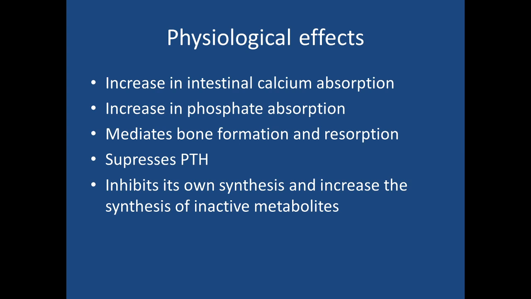What are the dietary sources from where we can get this vitamin D? Vitamin D is found in abundance in fish liver oil, in egg yolk, and in some plants. There are two forms of vitamin D, D3 and D2. Vitamin D3 is known as cholecalciferol and vitamin D2 is known as ergocalciferol. Vitamin D2 is found in the plants, while vitamin D3 is synthesized in our skin, and it is also found in the animal sources of vitamin D.